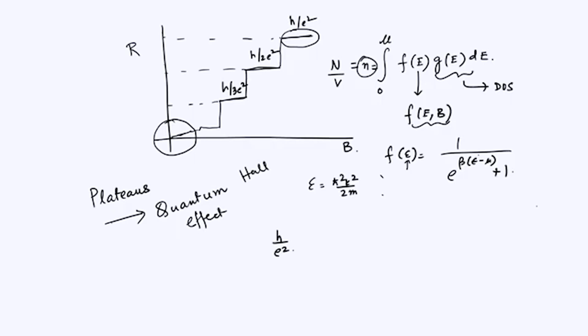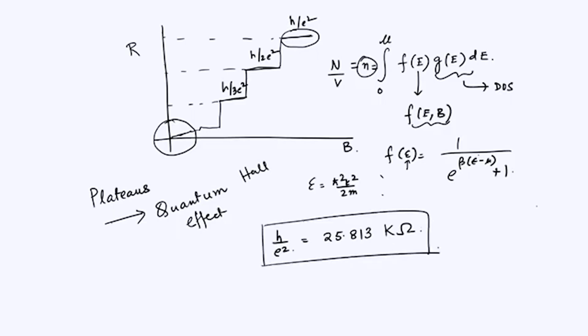Okay, and he found that this has a value which is 25.813 kilo ohms. And this is a resistance which is now taken as a unit of resistance. Now you see that h is Planck's constant, okay? e is the electronic charge, and these two put together define a unit of resistance. These are quantum mechanical quantities, like h sets the scale of energy.